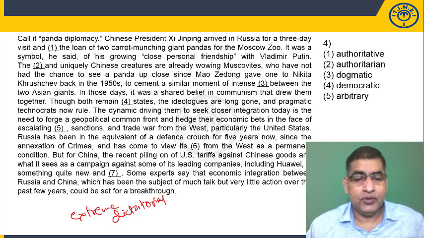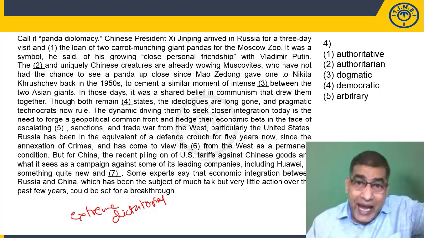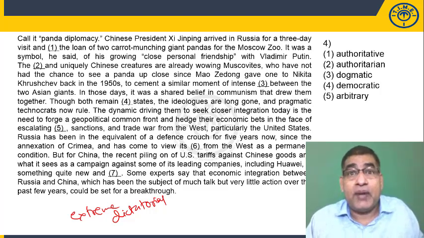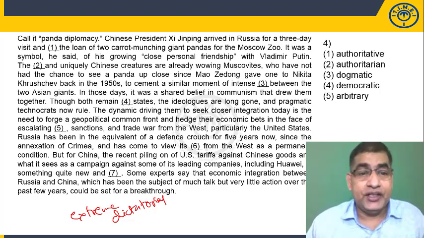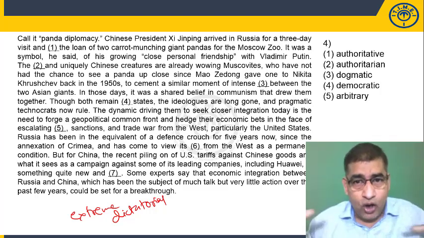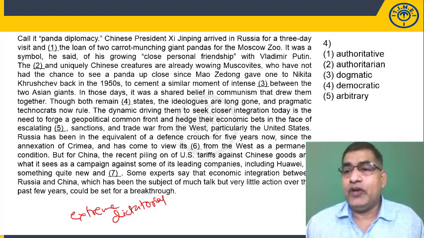Dictatorial. Okay, because you see, the author says though both remain dash states, negative states, the ideologues are long gone. The followers of that negative ideology are long gone because the current ones are technocratic, pragmatic, which means the states still are slightly negative, at least in theory or on paper. So it should be extreme or dictatorial. And what do we have here?